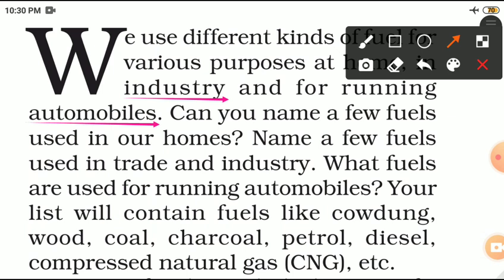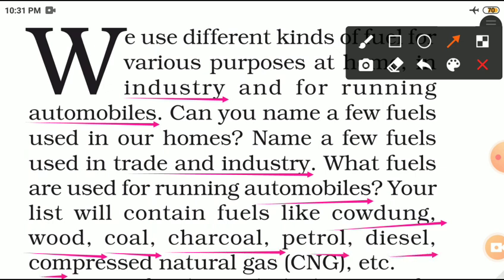Name a few fuels used in trade and industry. In trade and industry, generally we use wood, coal and charcoal as fuel. What fuels are used for running automobiles? For running automobiles, generally we use diesel, petrol and CNG. CNG means compressed natural gas. Your list will contain fuels like cow dung, wood, coal, charcoal, petrol, diesel, compressed natural gas, CNG, etc.